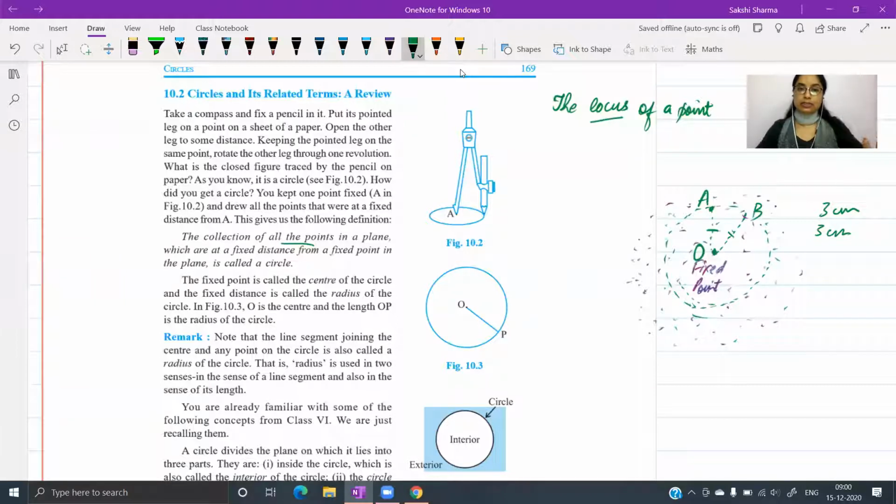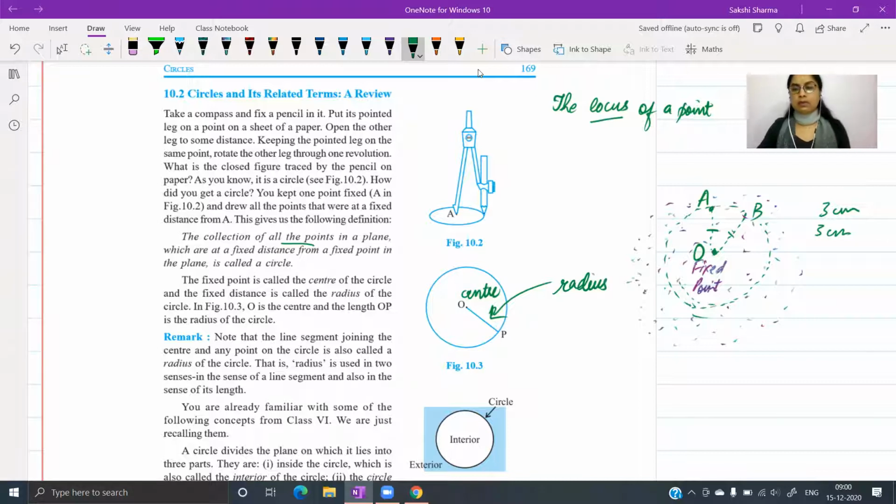सारी की सारी definitions इसी में से निकल आएंगी हमारे पास. जो हमारा fixed point था, that you all know is called the center of the circle. Any point on the boundary, if connected to the center, you will get a line segment. So line segment which joins the center to any point on the boundary. Right here as shown, O is the fixed point, P is a point on the boundary. So this line segment which joins the center to any point on the boundary is called the radius of the circle.